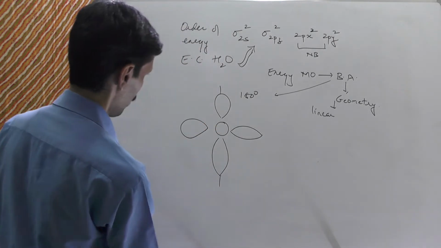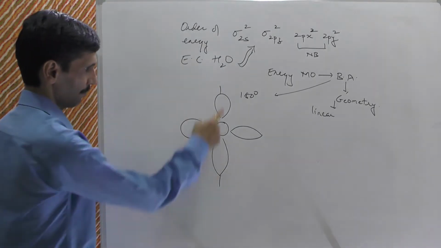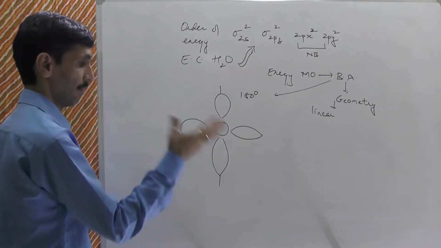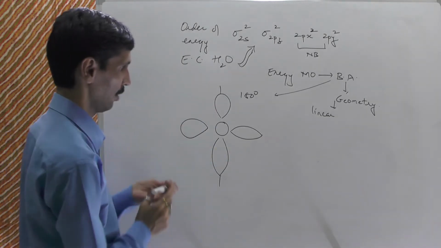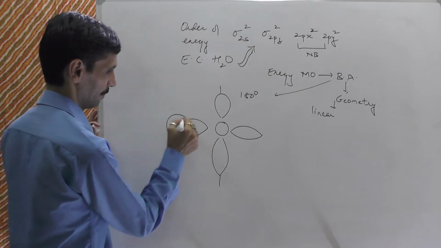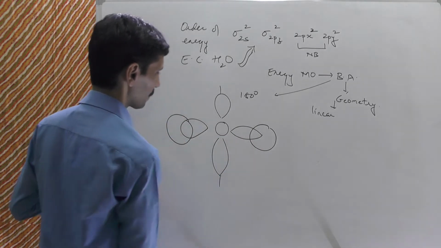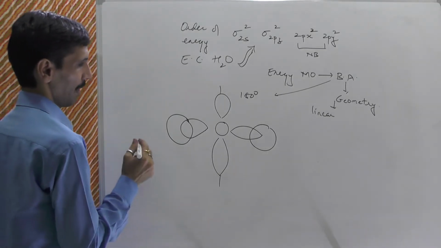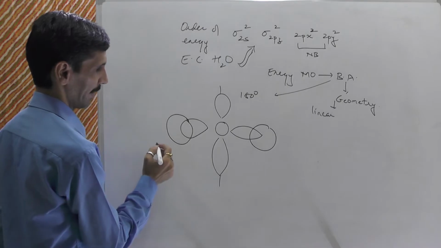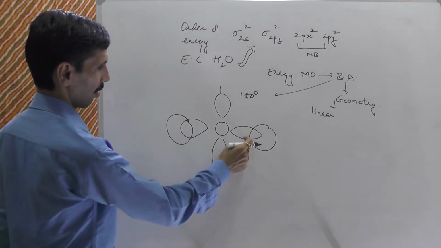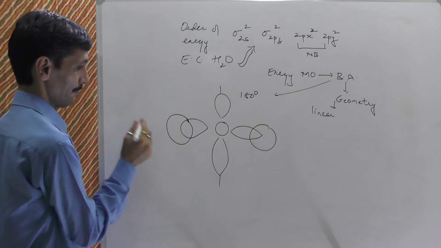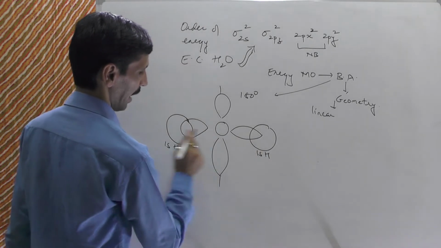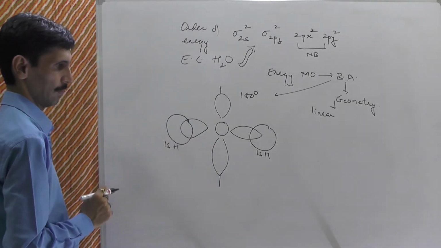Okay, so this is oxygen at the center. We have the 2px orbital, these are the 2pz orbital. Now we talk about the 1s orbital of hydrogen, so we show it like this. Okay, we show the 1s orbital of hydrogen. Now there is going to be an overlapping taking place. It's going to be a sigma overlapping. This also is going to be a sigma overlapping. Okay, so this is 1s of hydrogen, resulting in the formation of an H2O molecule.